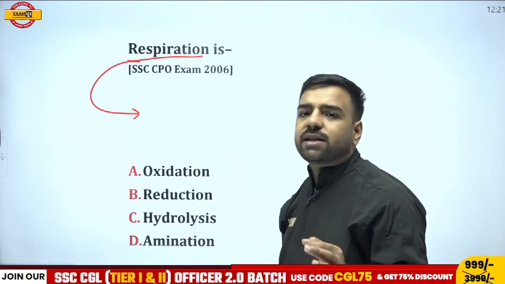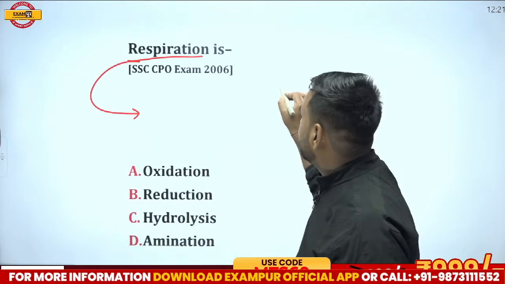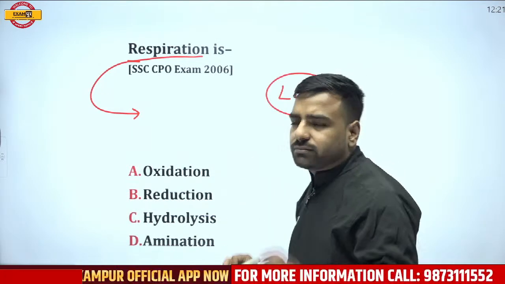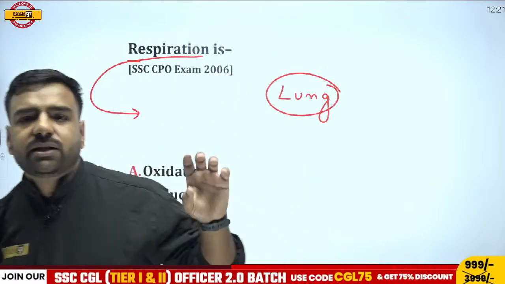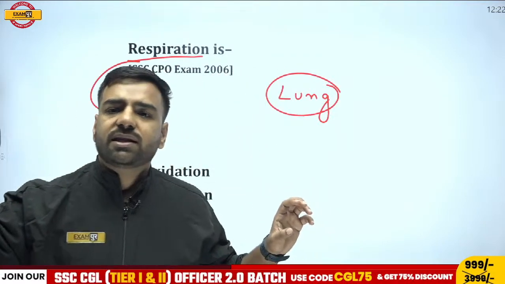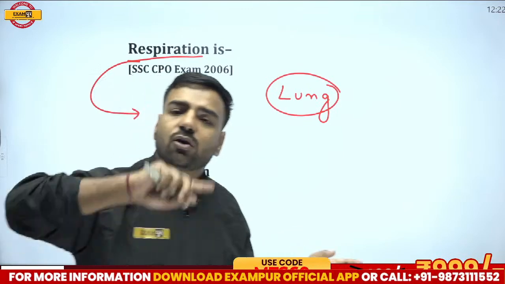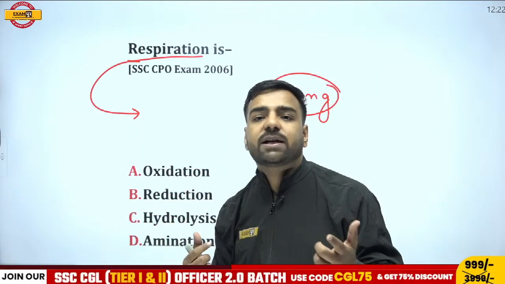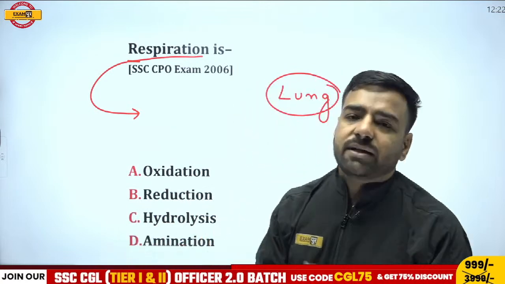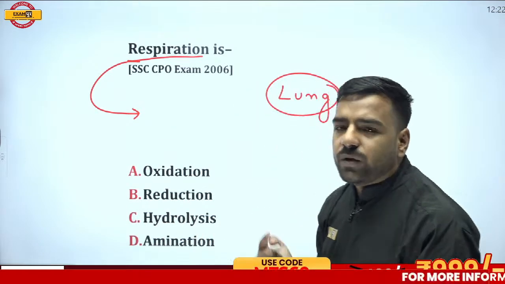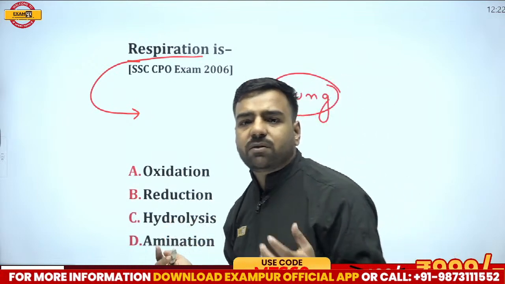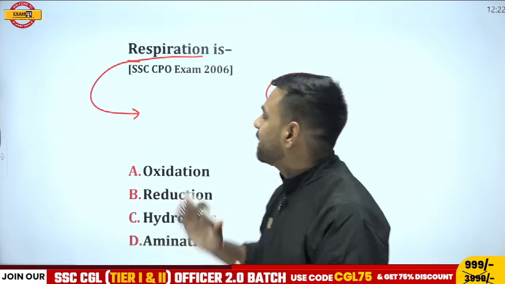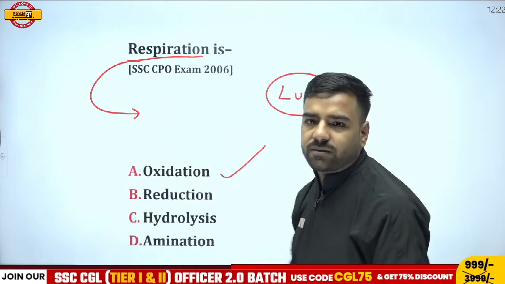When we take in all those gases, our lungs are the one which plays a significant role. Here oxygen which is actually taken is transferred towards the hemoglobin part, and all those reactions which we were talking about in the mitochondria, 36 ATP, outside 2 ATP, those particular things are taking place. But the important thing is, when we are talking about respiration, obviously we are talking about adding of oxygen, right? So in short, respiration is actually the oxidation.